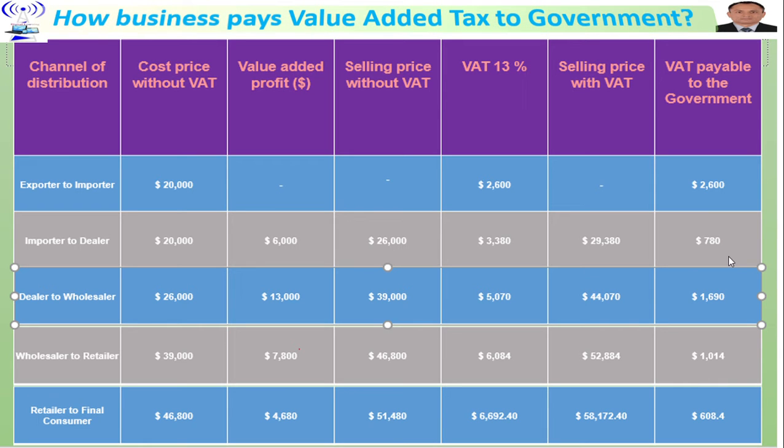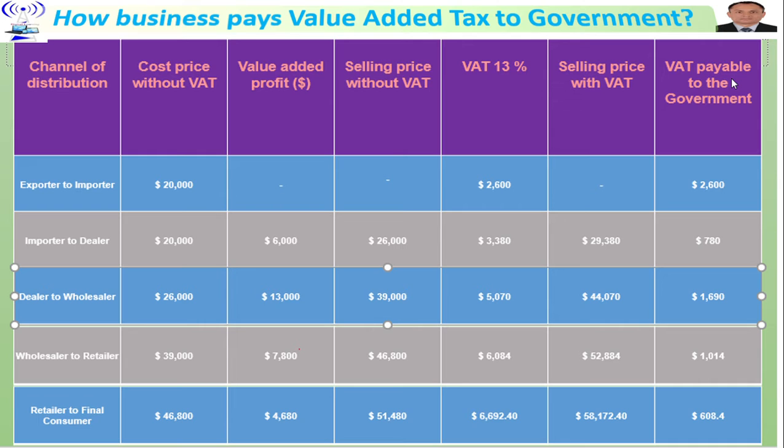Let's take a look at the slide. How does a business pay value-added tax to the government? We have different columns consisting of channel of distribution, cost price without VAT, value-added profit, selling price without VAT, VAT percent, which might be different from country to country, selling price with VAT, and VAT payable to the government.